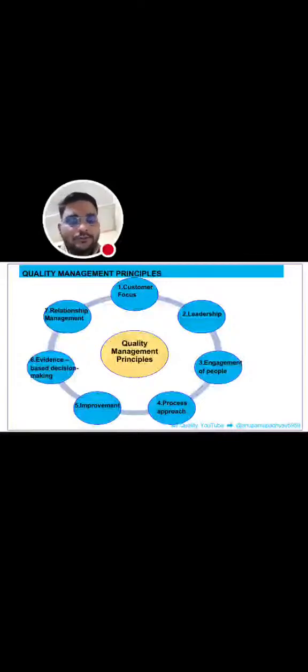Fourth is process approach. A process is a set of interrelated or interacting activities that convert input into output. Process approach means every process has a procedure, and every big process is made up of some small processes.